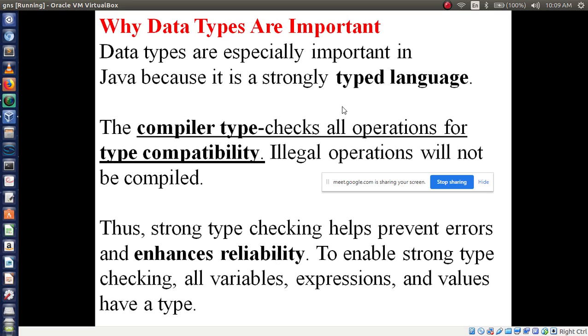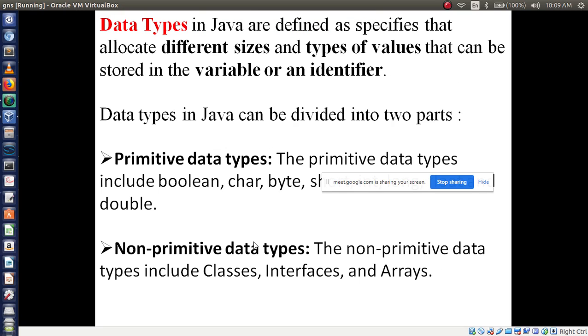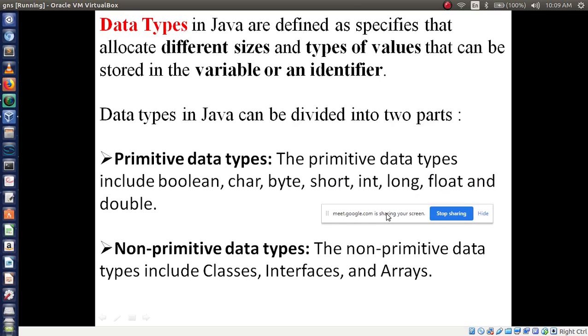One is, this one is typed language, then enhances reliability, then we have to make type compatibility for using these data types. Data types, we have two data types. One is primitive data types, another one is non-primitive data types. In Java are defined as specifiers that allocate different sizes and types of values. These data types have their sizes and values. We'll see later. What is the type of which data type, then what is the value for which data type.